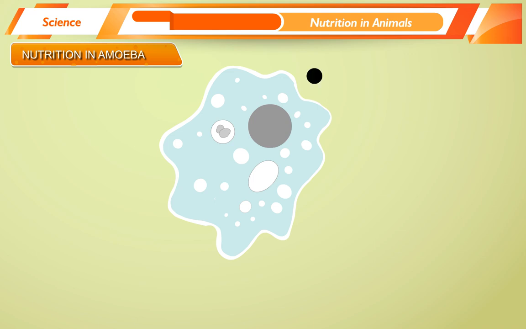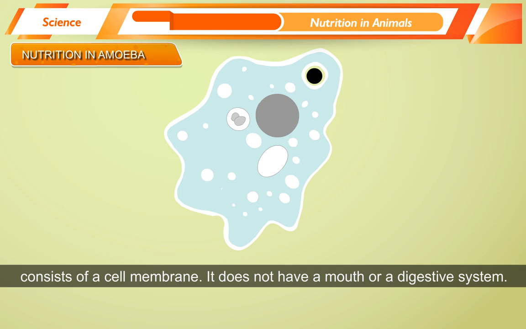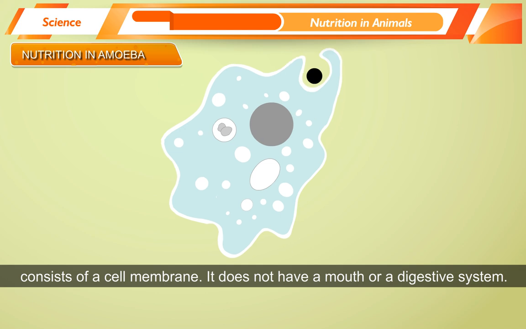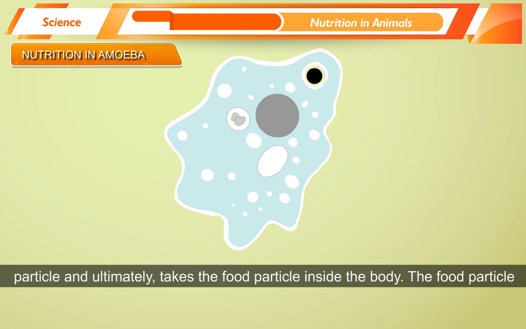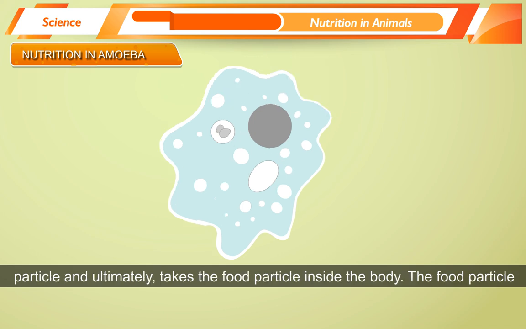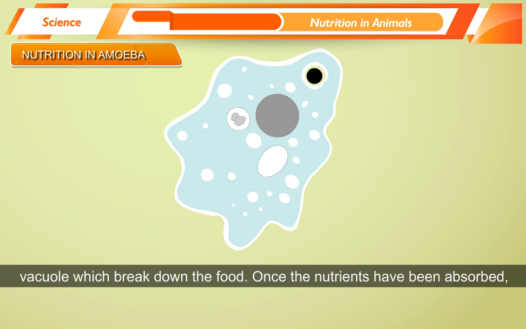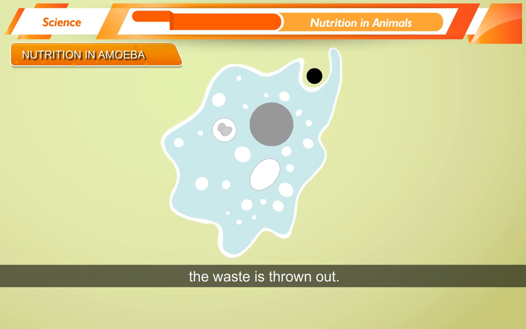Nutrition in amoeba. Amoeba is a unicellular animal. It eats microscopic plants and animals. Its body consists of a cell membrane. It does not have a mouth or a digestive system. On sensing food, amoeba puts out pseudopodia which surround the food particle and ultimately takes the food particle inside the body. The food particle inside the amoeba forms a food vacuole. Enzymes are released from the food vacuole which breaks down the food. Once the nutrients have been absorbed, the waste is thrown out.